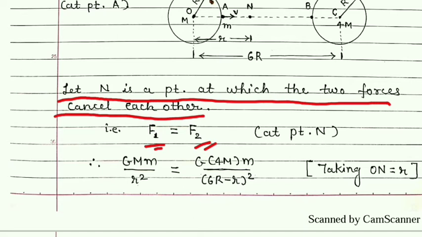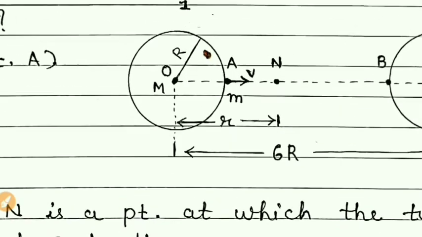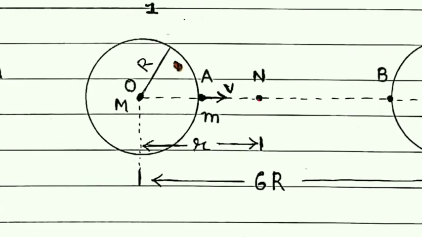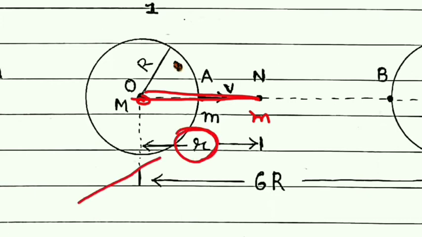Now F1, you know that according to the universal law of gravitation, if the object is placed here, then the force acting by the first sphere at this distance, which is denoted by R here, will be G into M into small m upon distance square.